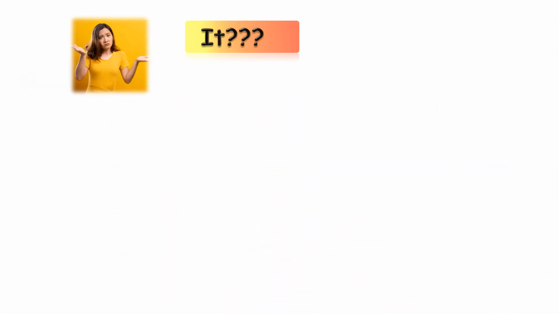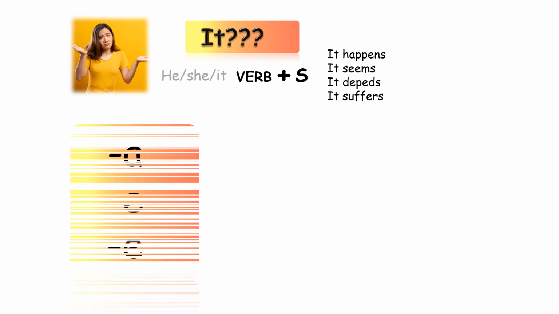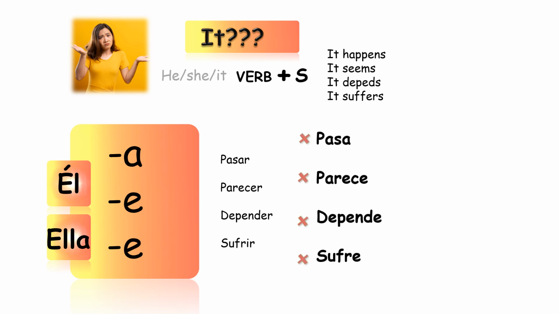But where is it? In English, for it, we use the same verb ending as for he and she. So we add an s. It would be, it happens, it seems, it depends, it suffers. Likewise, in Spanish, we use the same verb endings for él and ella. The only difference is that in Spanish, we don't have a specific word for it. So therefore, we simply use the verb with the correct ending. It would be pasa, parece, depende, sufre. No it is needed.